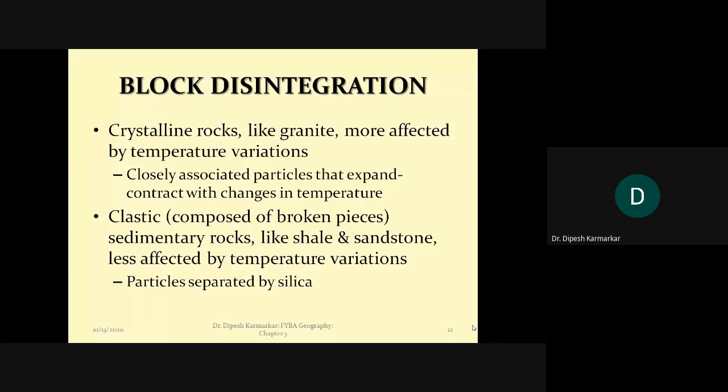However, in certain rocks such as sedimentary rocks like shale and sandstone, we will find that they are less affected by temperature variations.